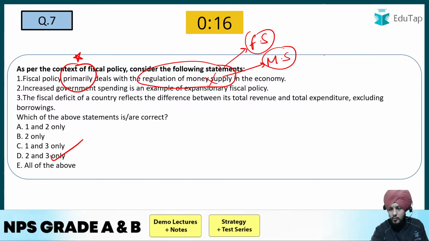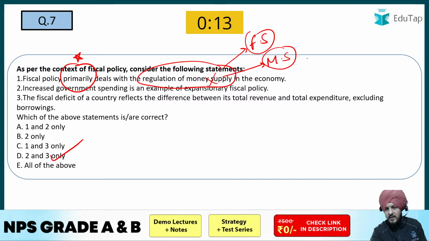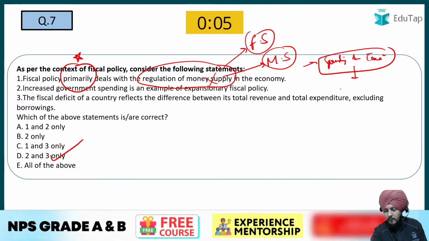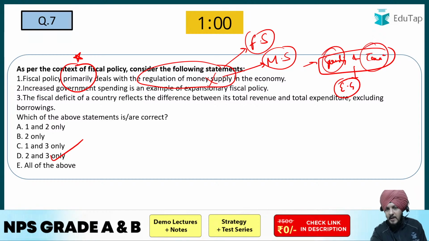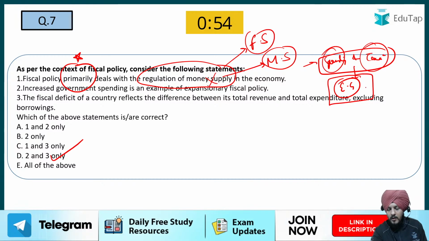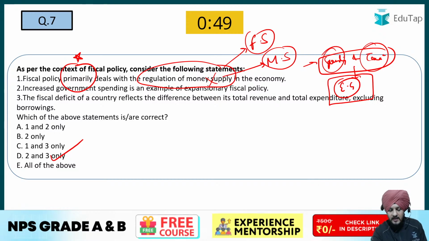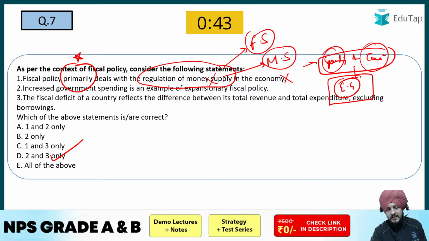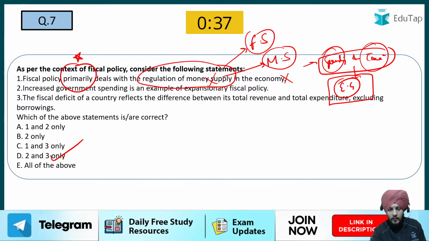The primary purpose is to monitor the spending and taxation stimulus of the government to influence economic growth. How? With the help of spending, which is the expenditure, and with the help of taxation, that is the second tool of the fiscal policy. How they influence economic growth is dealt with as part of fiscal policy, and this is the primary function of fiscal policy. That is why it is the incorrect option, because the regulation of money supply is the primary job of the monetary policy.